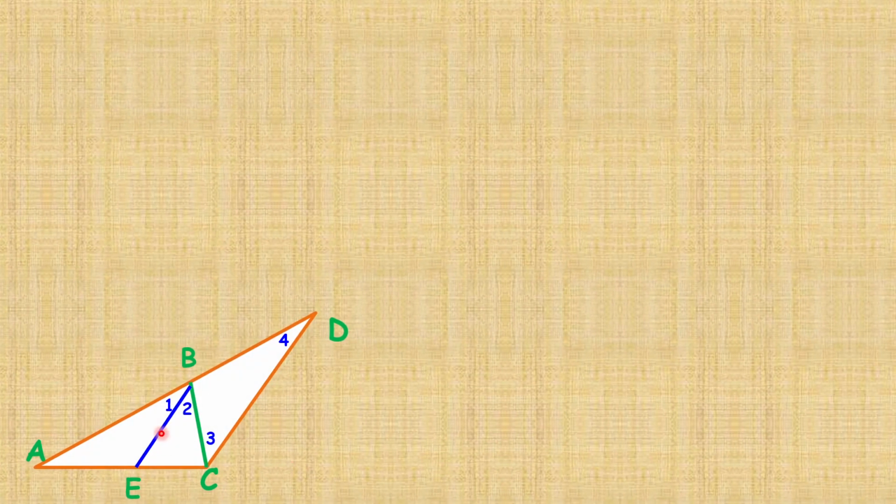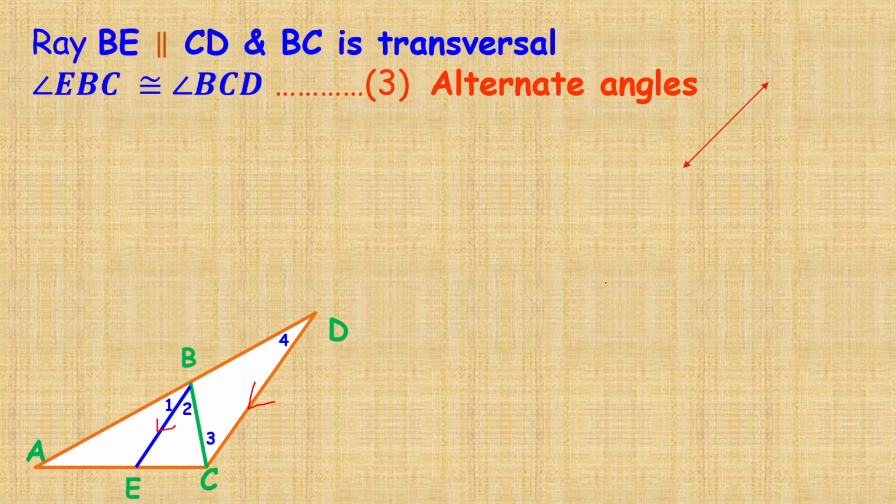Now the third part, we draw this figure again here. Observe, BE is parallel to CD and BC is the transversal. Here, BE and CD are parallel to each other and BC is the transversal. Now let us draw that figure: this is BE, this is CD, and this is the transversal BC drawn.